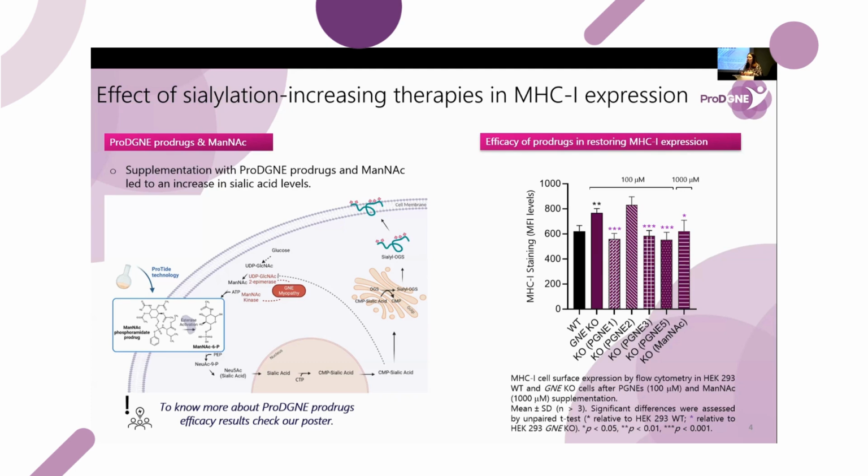But then we thought that if there is a correlation between the sialic acid content and the MHC class I expression, we will notice a decrease of the MHC class I levels in the GNE knockout cell after supplementation. And in fact, we observed that with the concentrations of the products tested and also with ManNAc.